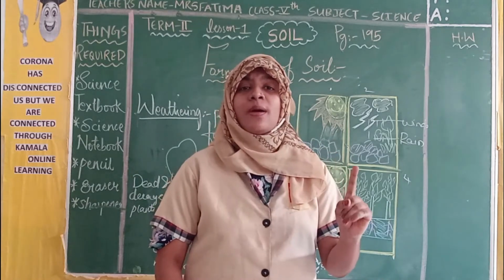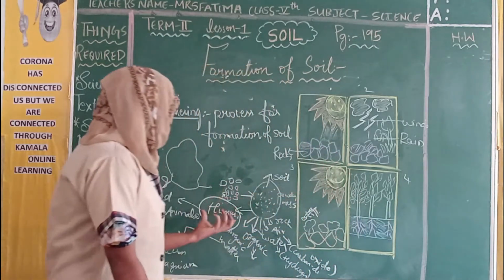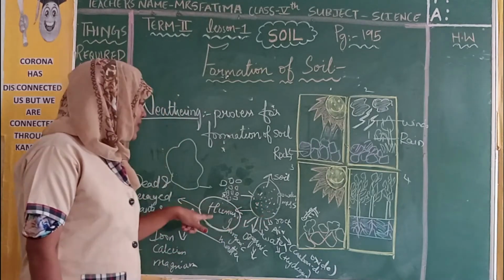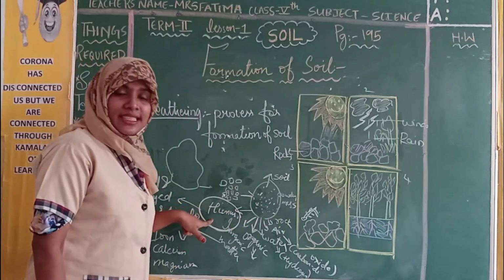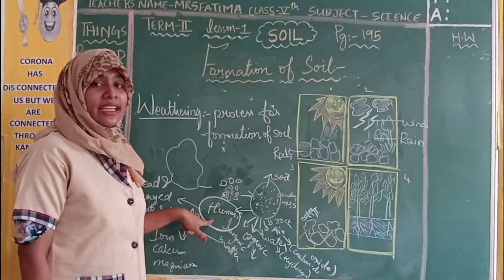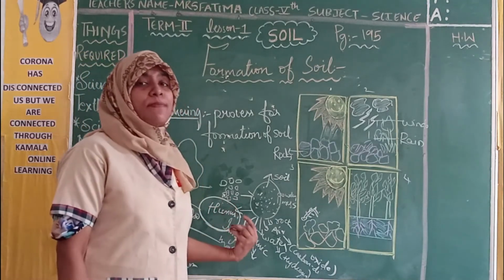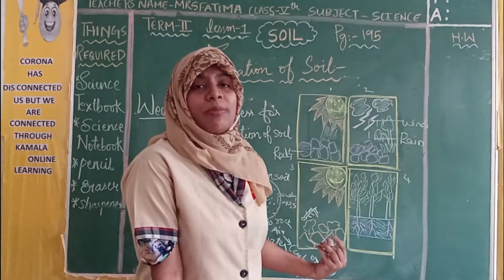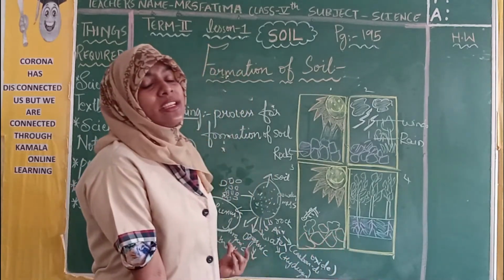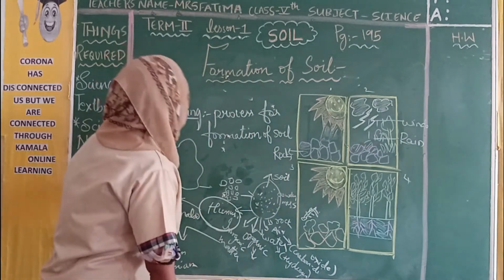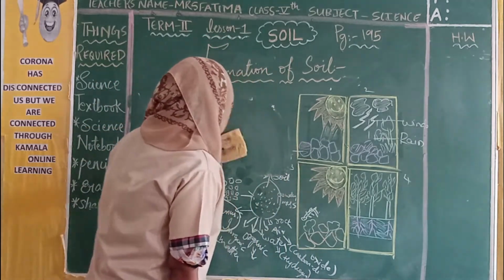So, humus plays an important role in the soil, children. Humus contains nutrients. So, humus is very important for the soil to keep it fertile. Humus keeps the soil fertile, children.